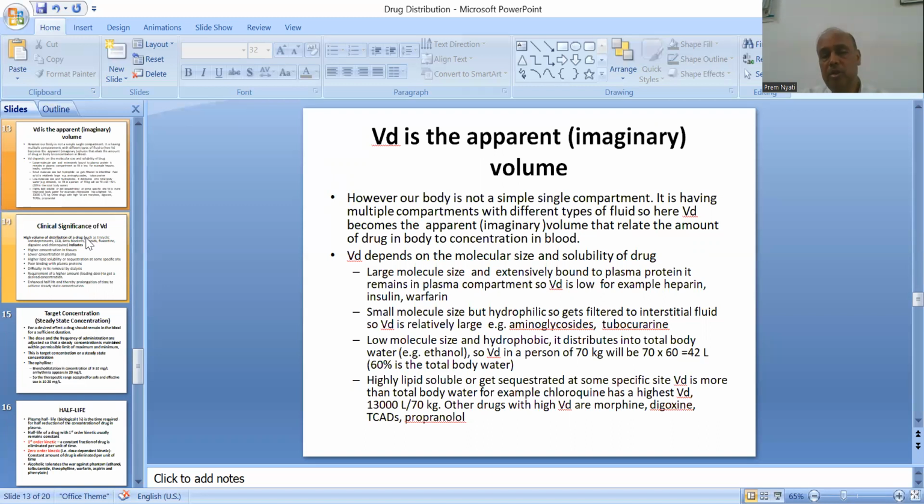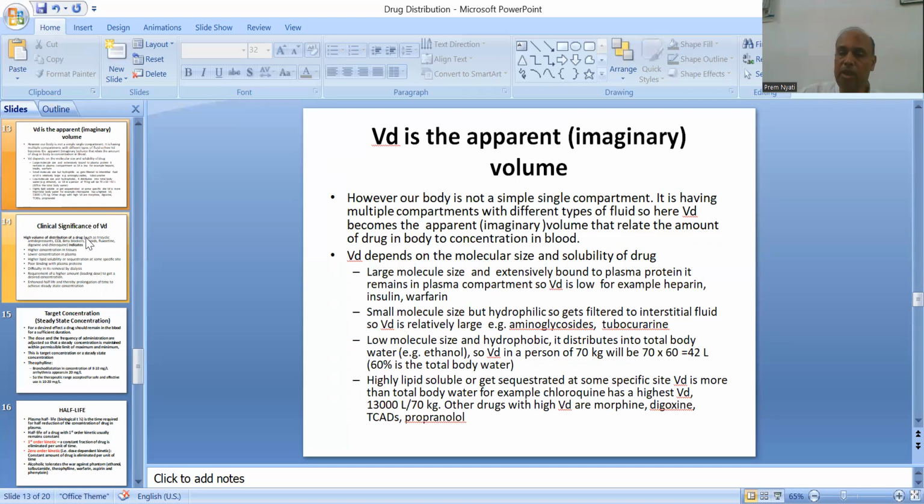Volume of distribution depends on the molecular size and solubility of the drug. Large molecular size, extensively bound to plasma protein, they remain in the plasma compartment, so volume of distribution is low. For example, heparin, insulin. A small molecular size but hydrophilic, so it filters to interstitial fluid, and volume of distribution is relatively large. Low molecular size and hydrophobic, it distributes into total body water, for example, ethanol.